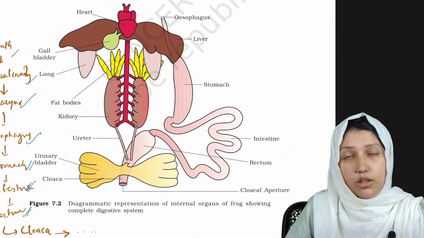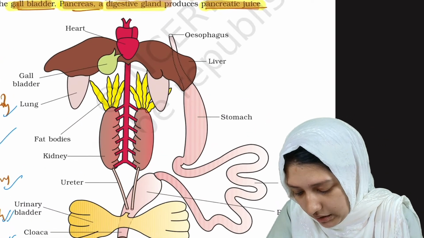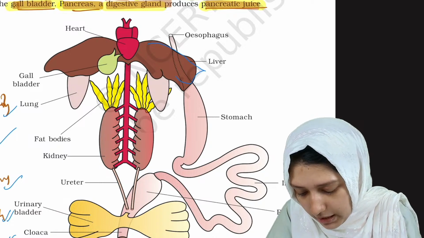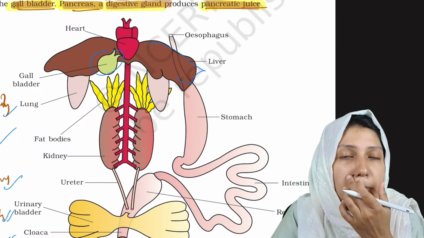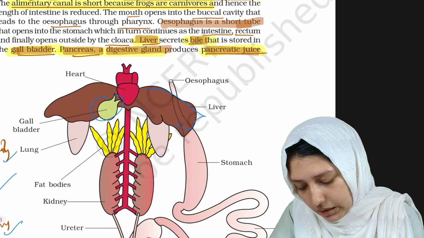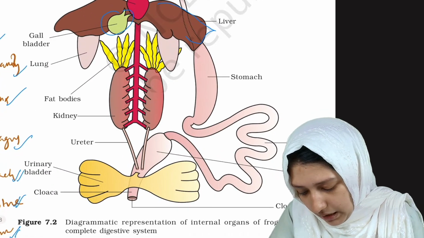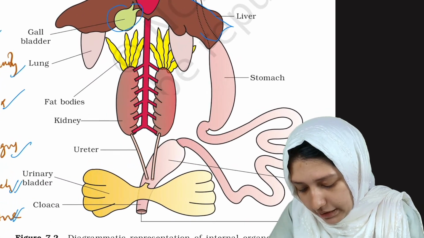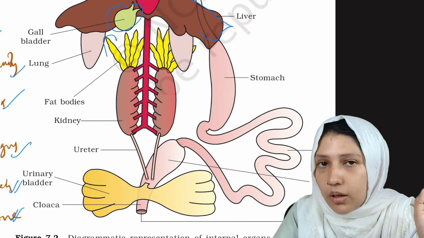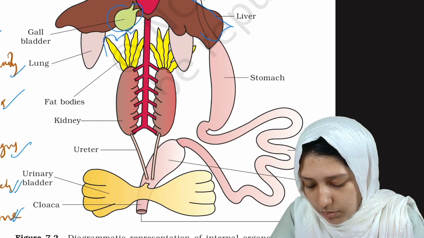Now let's see the diagrammatic representation of internal organs in the frog. This is the heart, this is the gallbladder. Just see, this is the liver, and this is the gallbladder. The gallbladder is the place where the bile is stored. The liver is where bile is produced. Then the lungs, and above them the kidney. Even the diagrams can be made into questions, so you have to note the diagrams also.